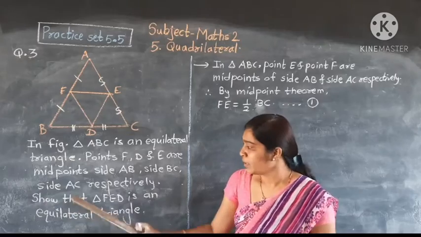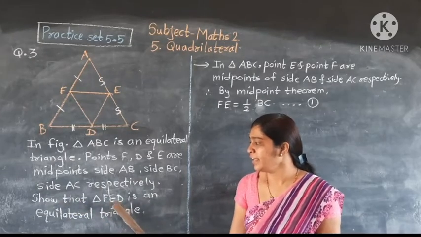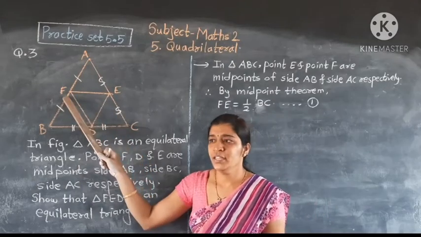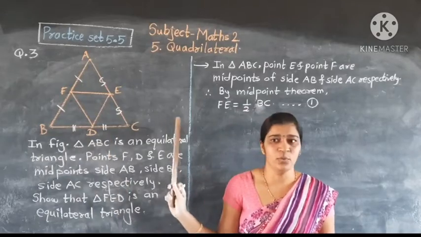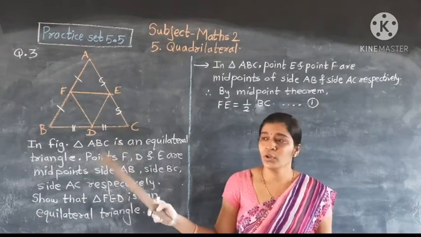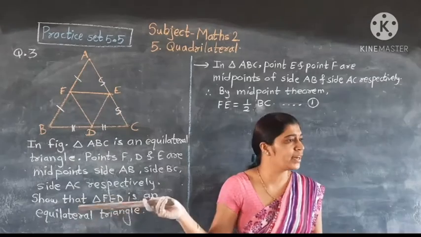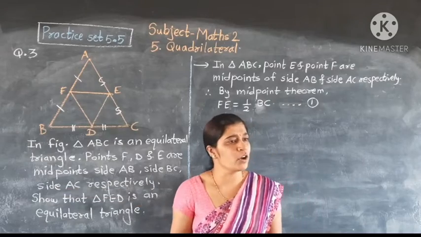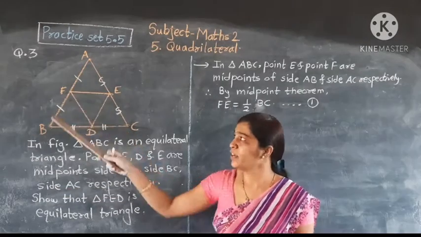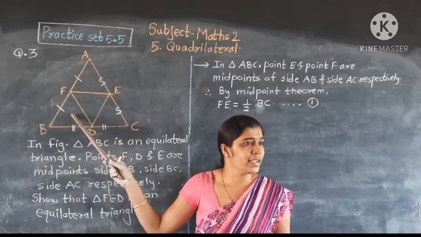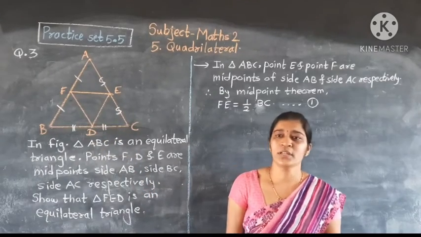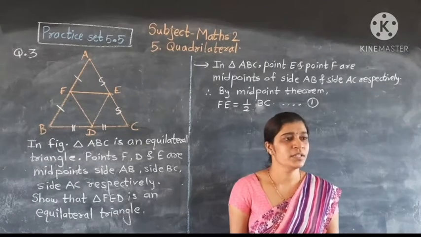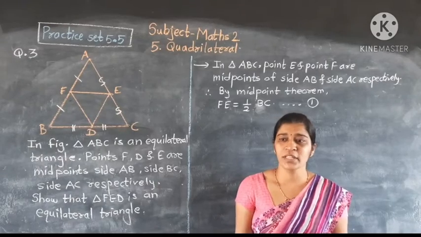Midpoints clear? Then show that triangle FED is an equilateral triangle. We have to prove FED is an equilateral triangle. How to prove? From the given condition, we prove that triangle FED is equilateral. Here we use the midpoint theorem or its converse. Here all sides' midpoints are given. Therefore we use the midpoint theorem. Which theorem will we use?